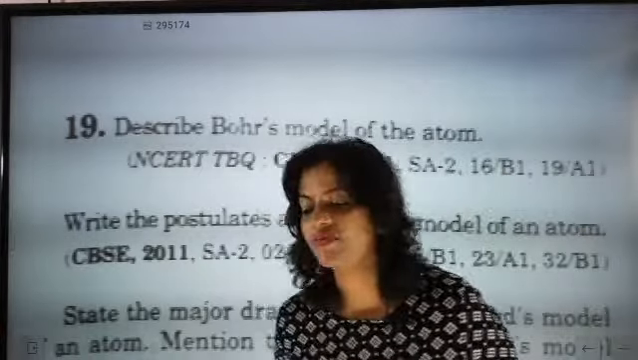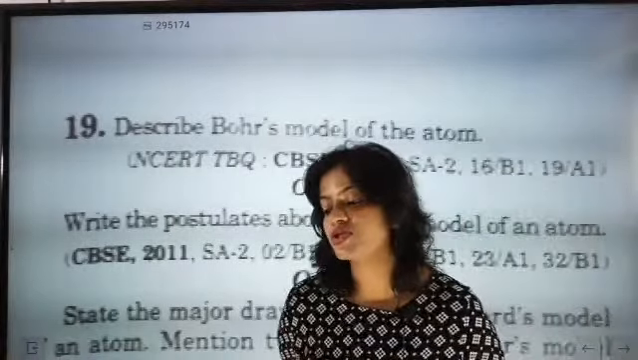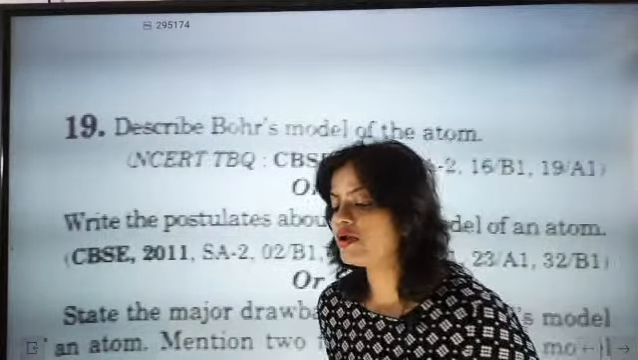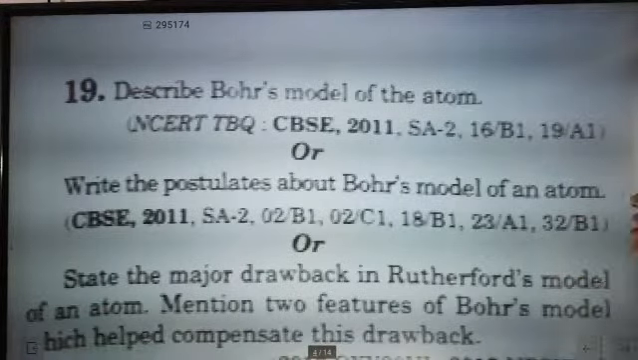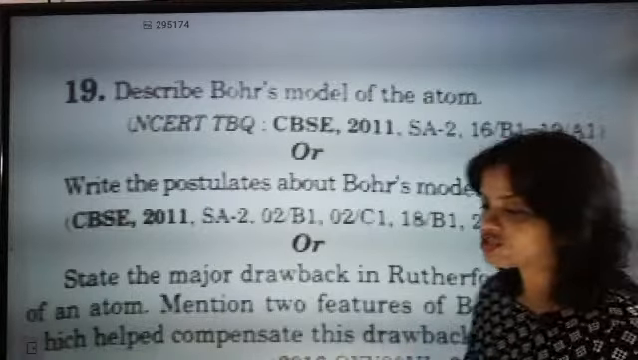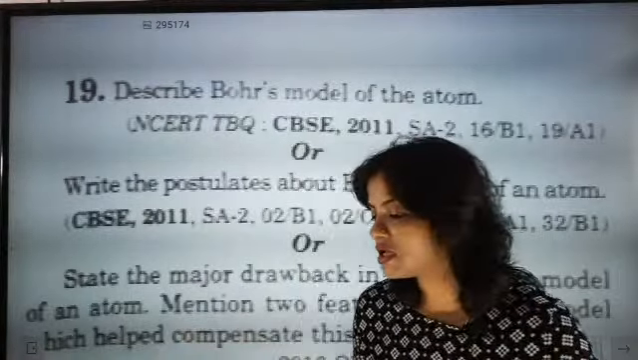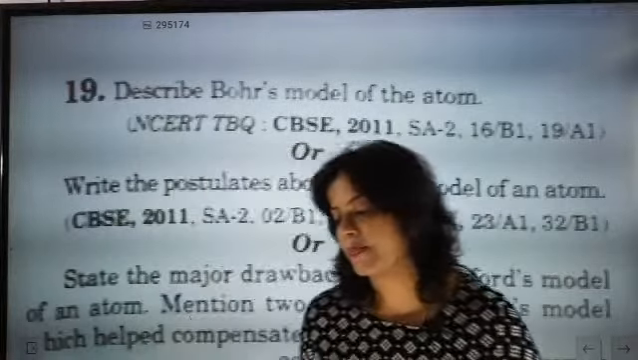This question is very important. Or state the major drawbacks in the Rutherford model of atom. Mention two features of the Bohr model of atom which helped compensate this drawback. So what are the two features of Bohr? Shrutika: 2n square rule. Very good, Shruti.